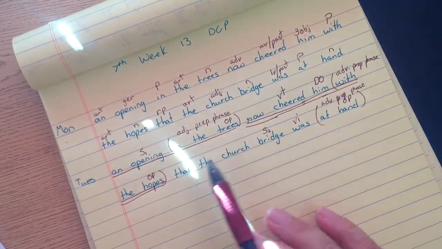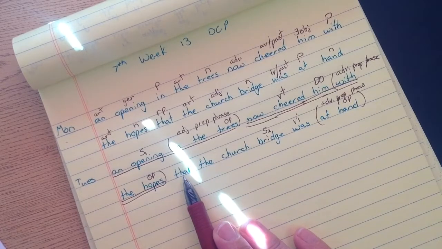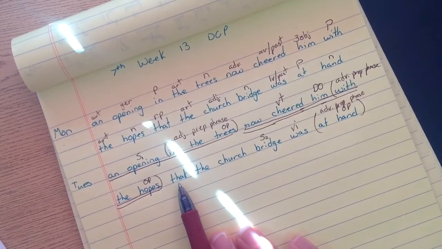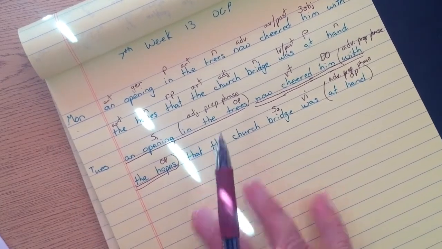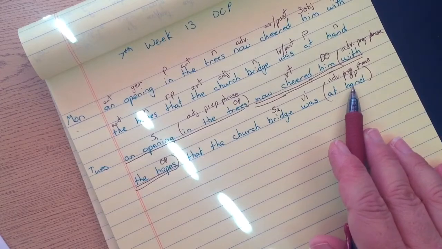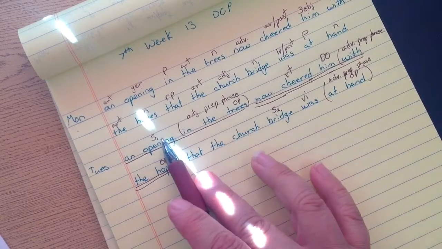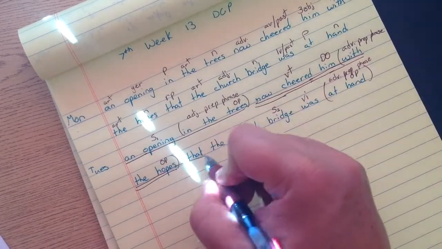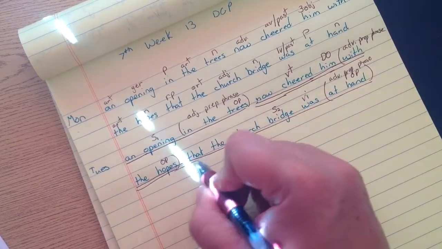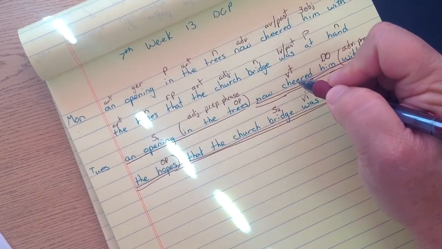This is a separate sentence, isn't it? That the church bridge was at hand. So I have to look at that. It makes it a dependent clause. That the church bridge was at hand doesn't make sense by itself. It is not a complete thought. Sorry, that light is bugging me. So this, since it's dependent, is going to describe either the subject or the verb up here. Does that tell us about the opening, or does that tell us about it cheering him? It's how it cheered him, kind of, right? So this entire clause would be underlined twice because it's a dependent clause, it's adverbial, and it describes the verb.